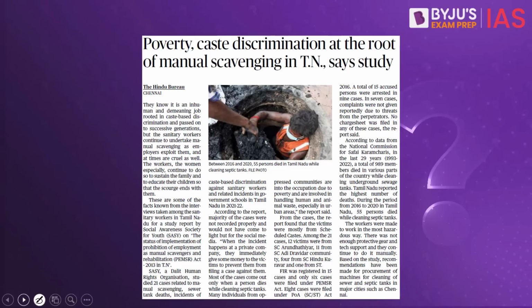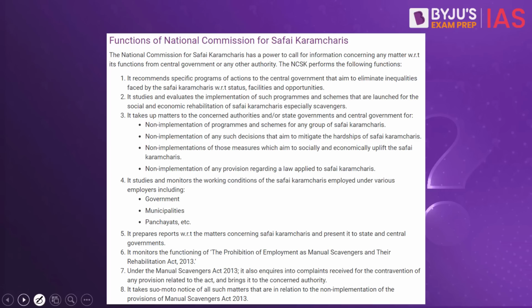What are the functions of it? When we look at the functions, it recommends specific programs of action to the central government that aim to eliminate inequalities faced by the Safai Karamcharis with respect to status, facilities, and opportunities. It studies and evaluates the implementation of such programs and schemes that are launched for the socio and economic rehabilitation of Safai Karamcharis, and it would be able to do so on a suo motu basis as well.